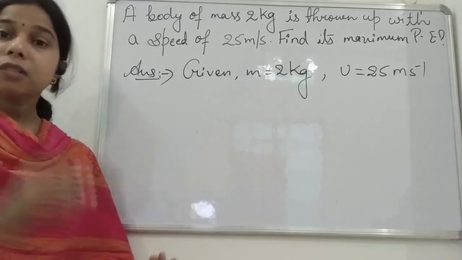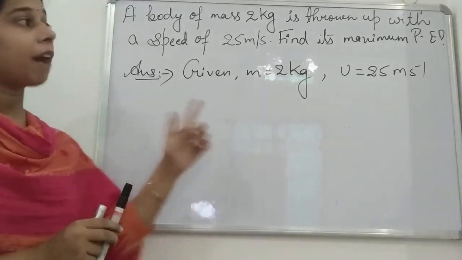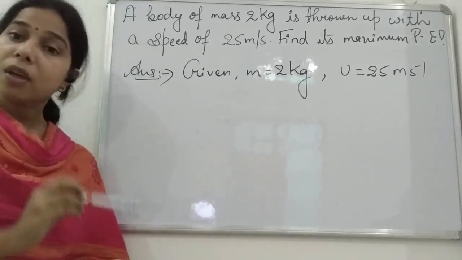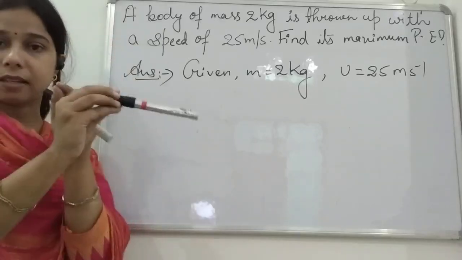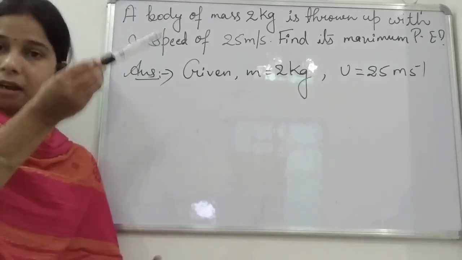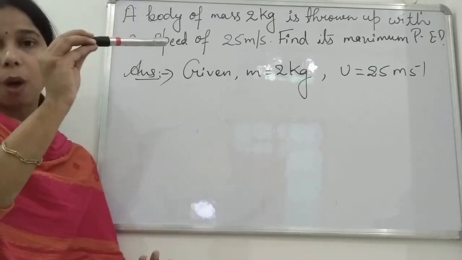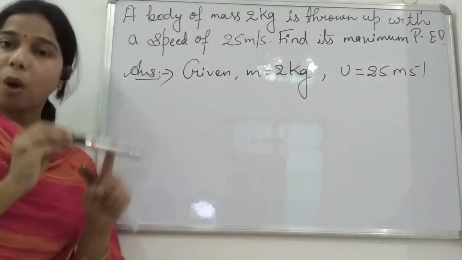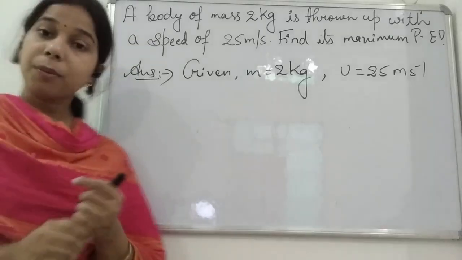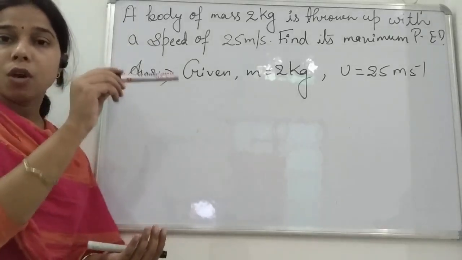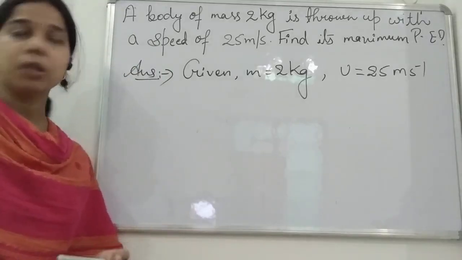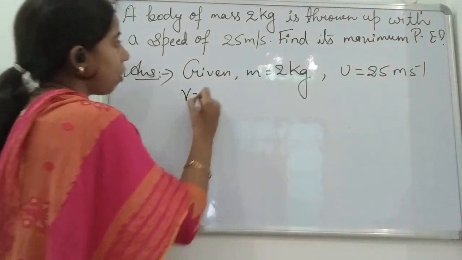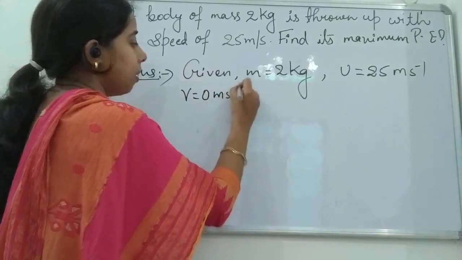Because we have to find the maximum potential energy, as it reaches the maximum height, it comes to rest. It stops there for a second, then it starts coming down. As it moves upward, finally it stops at the maximum height. So at this position the final velocity will be 0, because the object comes to rest. So initial velocity is 25 meter per second and the final velocity is 0 meter per second.